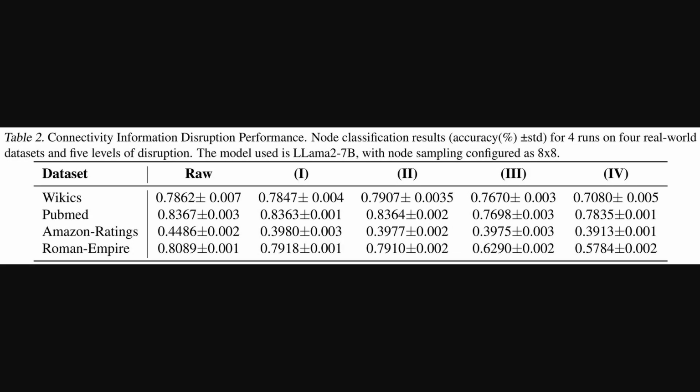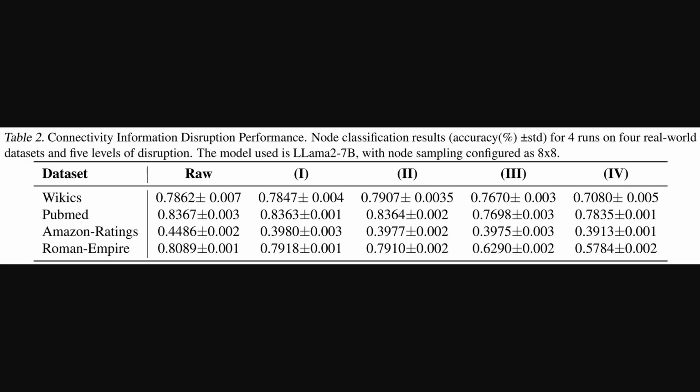Building on that understanding of attention, this table then details connectivity information disruption performance. So, the researchers deliberately altered the connections, the graph's topological information, to see how it affected the large language model's accuracy on node classification. This task is about correctly categorizing each node based on its connections and features.